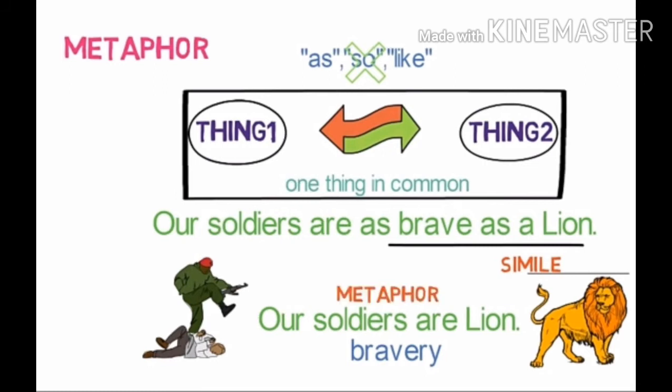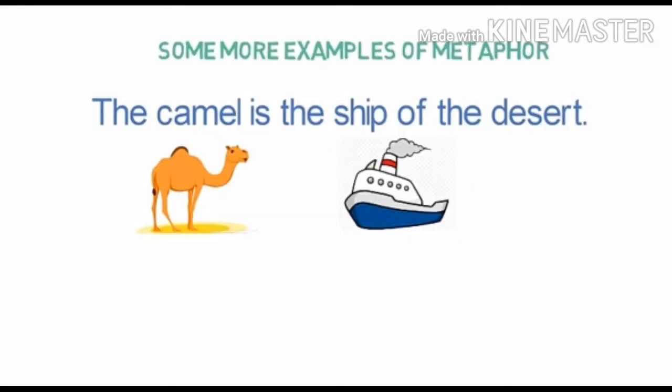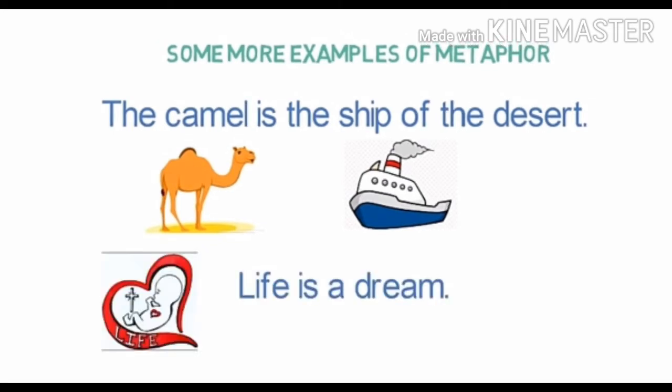Let's look into some more examples of metaphor. The camel is the sheep of the desert. Here we are doing comparison between the camel and the sheep. Here we are not using any comparison word, still we are comparing these two. Let's look into one more example of metaphor.